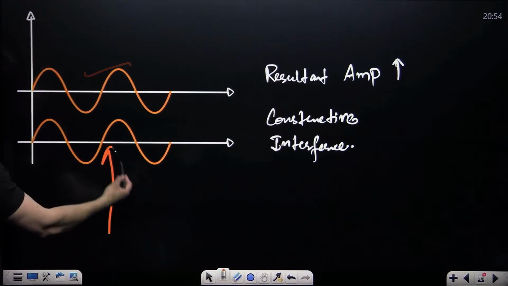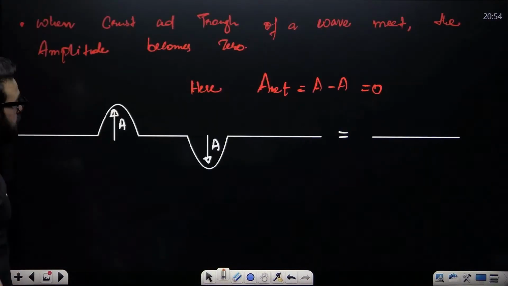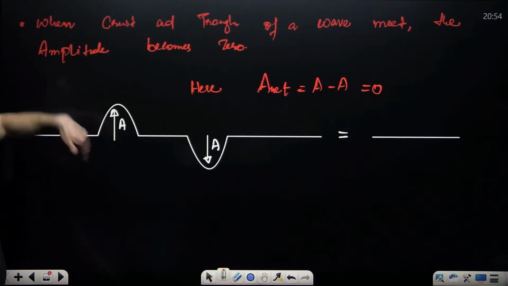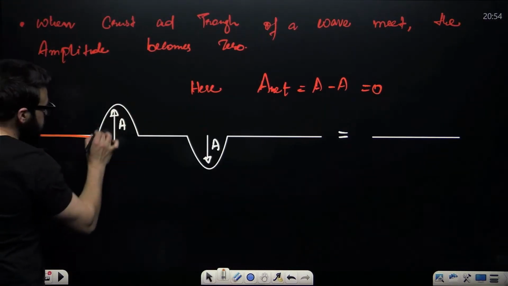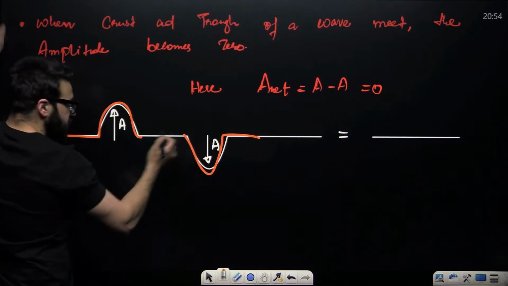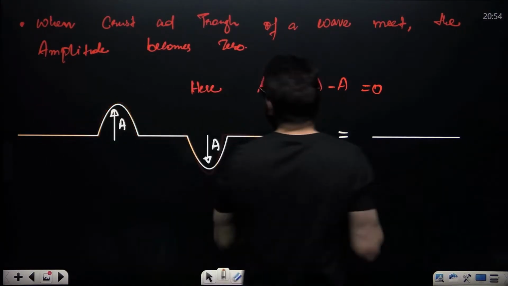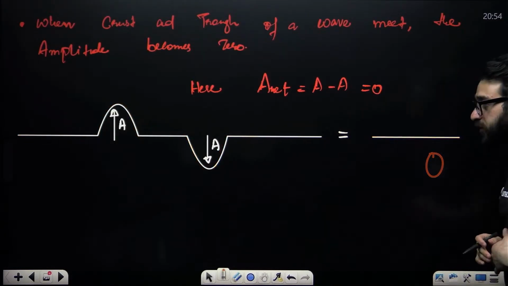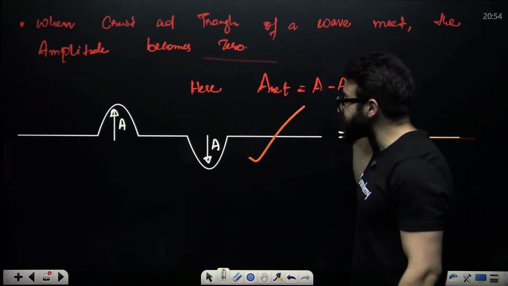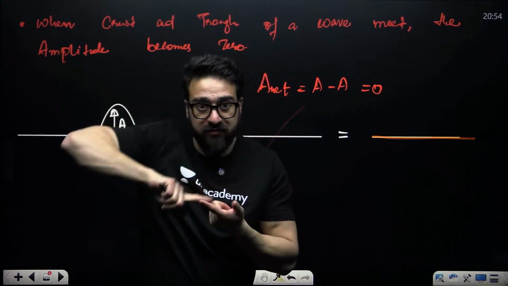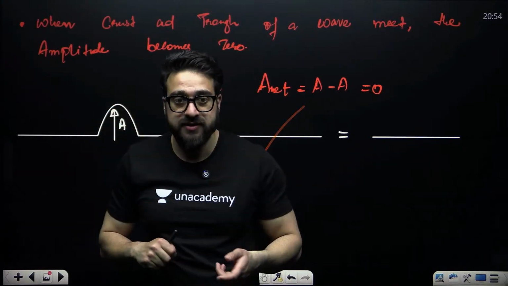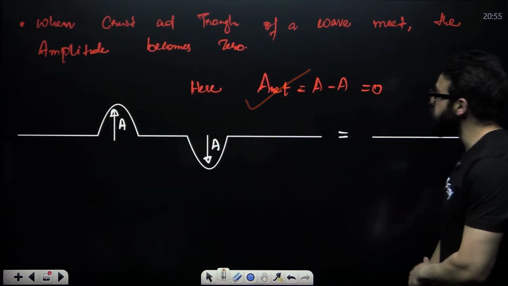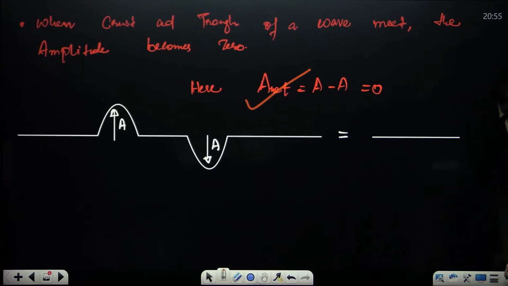Here the resultant amplitude will increase. Now, what is destructive interference? If the crest of one wave and the trough of another wave meet, in that case we say the amplitude becomes zero. See, this has got zero amplitude, and this is what we call destructive interference. When crest and trough meet, it is called destructive interference. In this case, amplitude is zero.